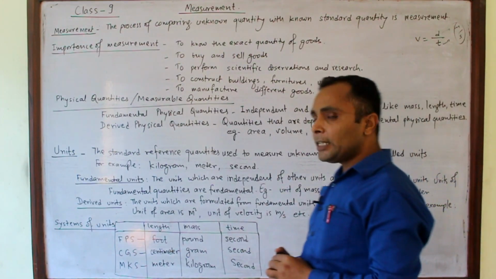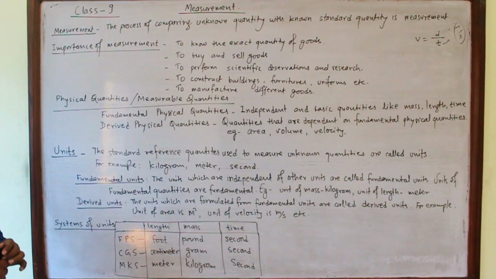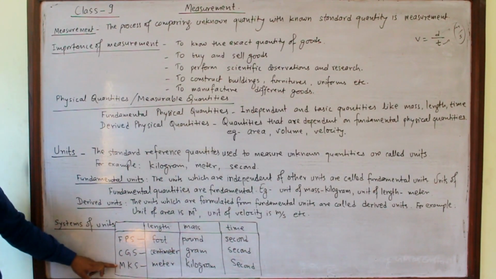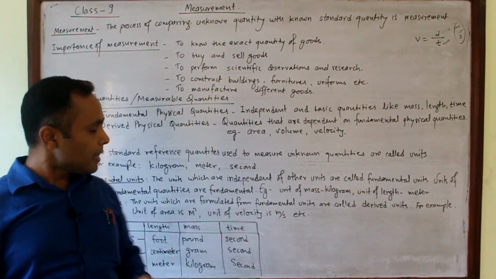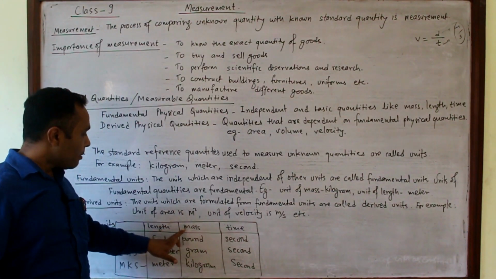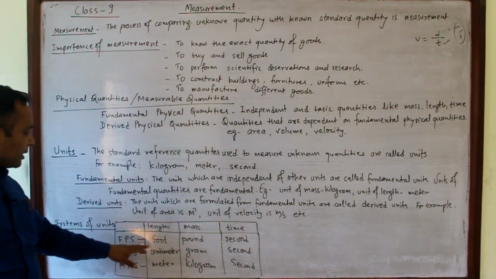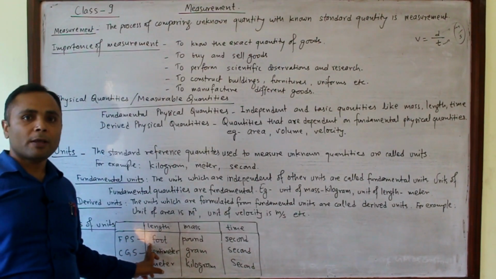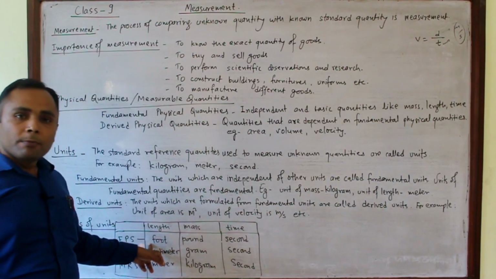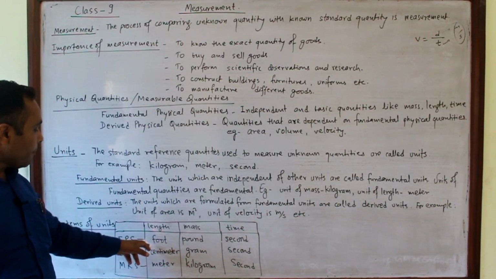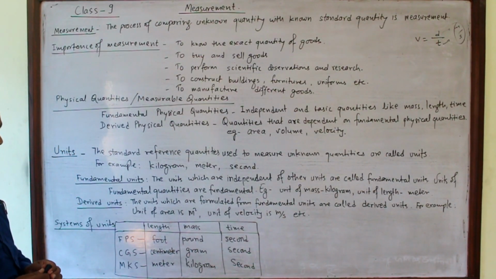There are different systems of measurement. Some of those are FPS, CGS, and MKS. In the FPS system, length is measured in foot, mass in pound, and time in second. This FPS system is also known as the British system because in British territory FPS is used.